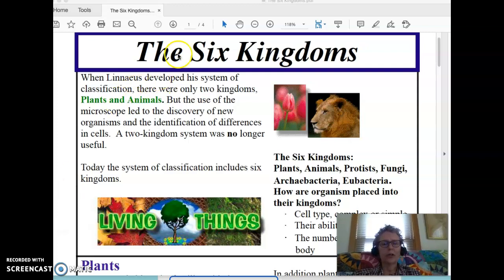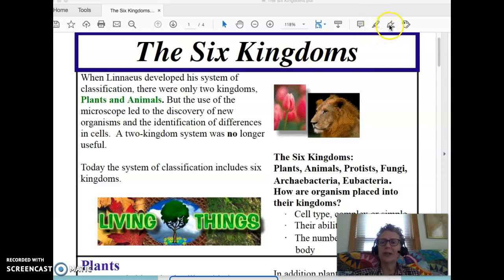So we're reading here that there are 6 kingdoms of living things. When Linnaeus developed his system of classification, there were only 2 kingdoms, plants and animals. But the use of the microscope led to the discovery of new organisms and the identification of differences in cells. A 2-kingdom system was no longer useful.